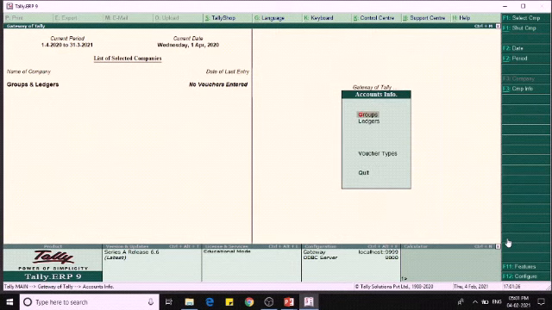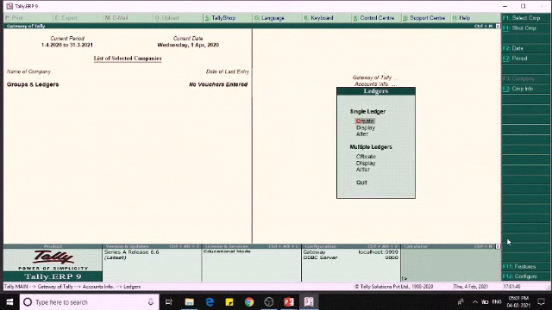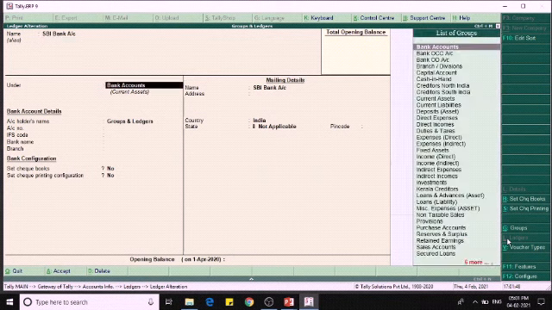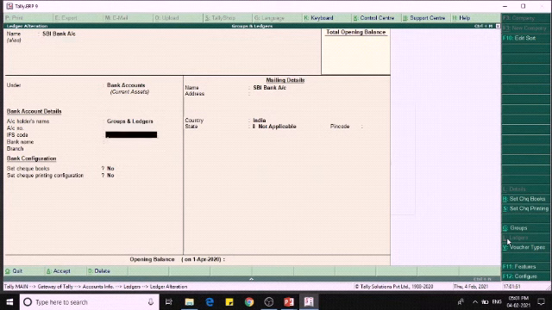I am going into accounting info, ledger, and then alter. First I am altering an existing ledger. For the SBI bank account, I am incorporating the opening balance. As on date we have, for example, 5,25,000 as debit balance.